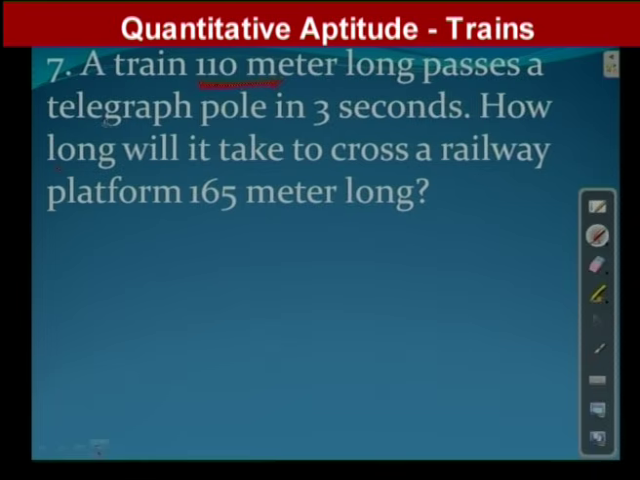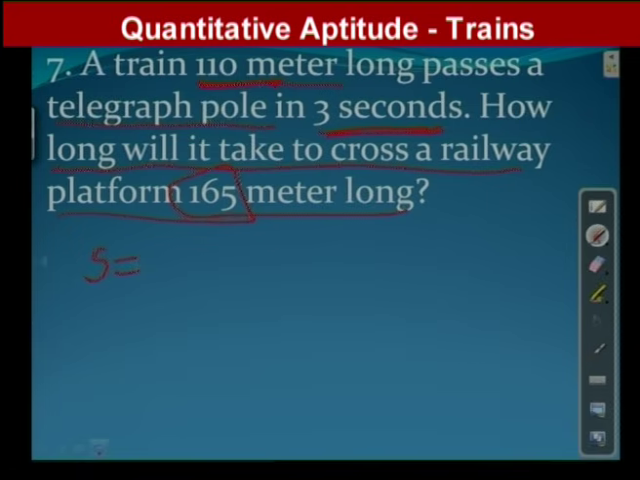Indirectly the train has to cross a pole. Since the train has to cross a pole, it has to cover a distance equal to its length in 3 seconds. Here you need not convert the units because distance is in meters and time is in seconds. How long will it take to cross a railway platform 165 meters long? Here we have to find the time. To find the time, first of all we have to find the speed of that particular train. There are two different cases.